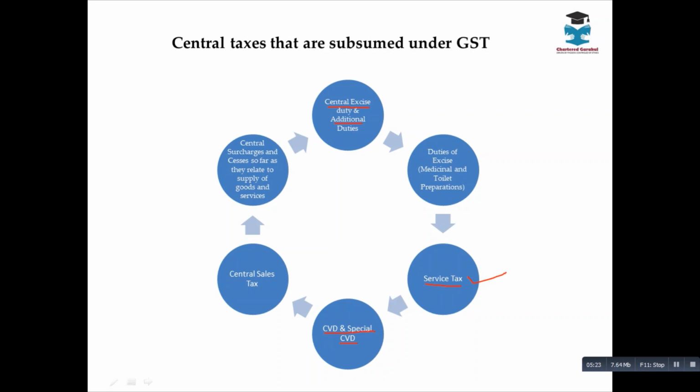Next, any central surcharge and cess, so far as they relate to the supply of goods and services. Whatever additional taxes in the name of surcharge used to be charged earlier are all subsumed by GST. For example, in service tax there was a Krishi Kalyan cess; there are so many cesses like that. All these are taken over by GST. So these are all the taxes which were levied by the central government. These are the central taxes.